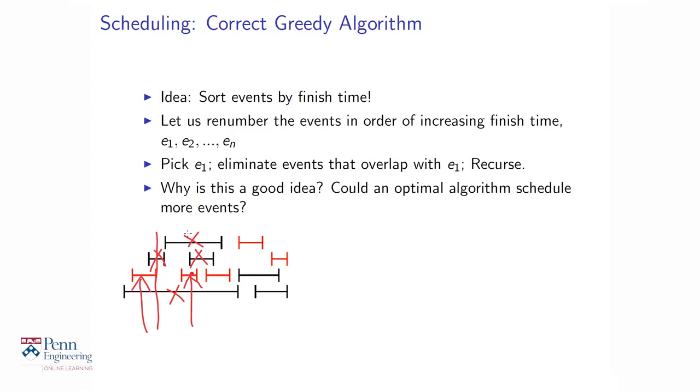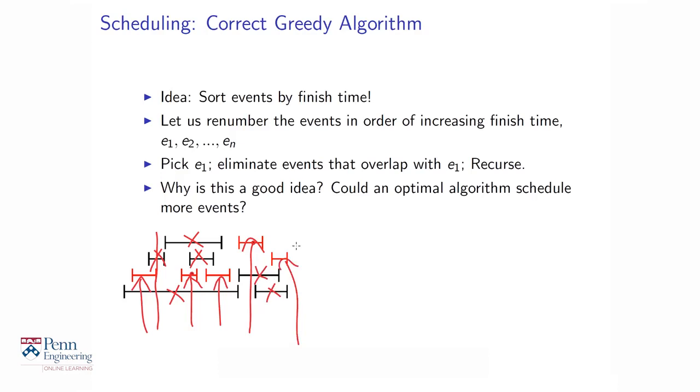And now what's the best event to schedule is the third one here. And once that's scheduled, you've got to knock out anything that overlaps. At the moment, there are no others. So then you've got to schedule the next event, which is this fourth one. And when you do, you knock out this one because it overlaps, and you knock out this one because it overlaps. And finally, you schedule the fifth one. So that's the greedy algorithm.